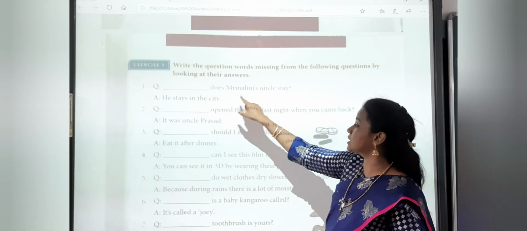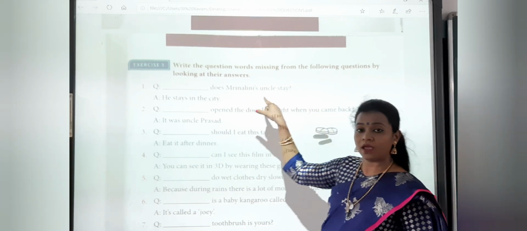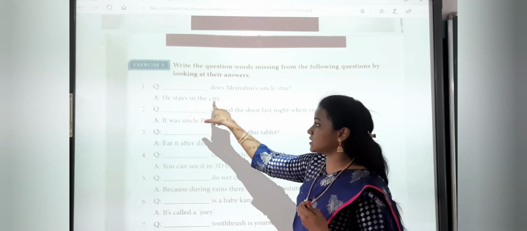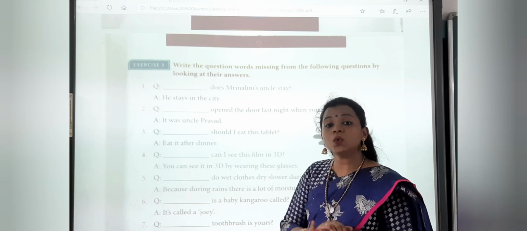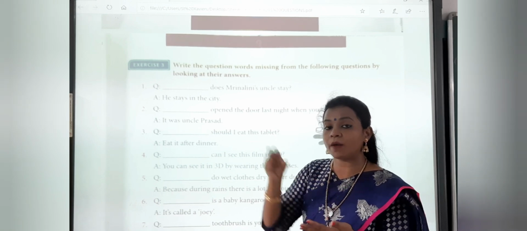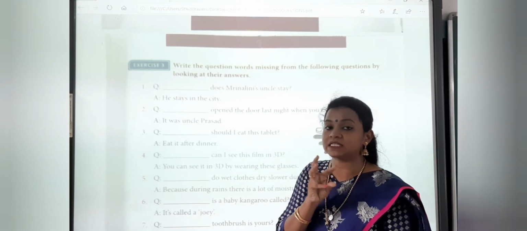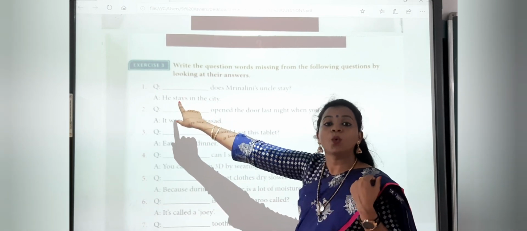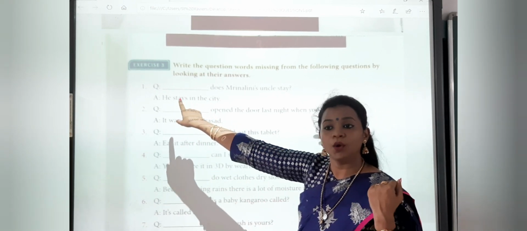For example, dash does Mrinalini's uncle stay? So we are asking, here he stays in the city. So what question will come there? There it is said city, so they are asking about the place. So if they ask about place, what will come here? Where. What will come? Where.